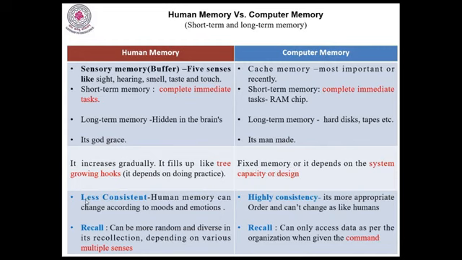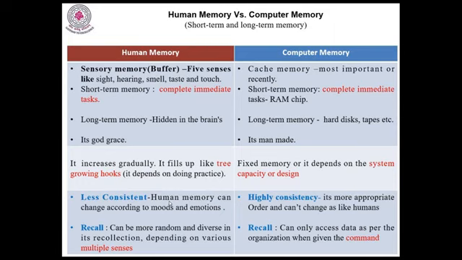So in human memory, there is less consistency. Human memory can change according to moods and emotions also. What I said yesterday, I may not share the same thing today if my mood is not good. That is the problem in human memory. Whereas in the computer, there is high consistency. It is in a proper order and can't change like humans. Once I try to access data which I stored earlier, I can access the same thing, but not like humans. Humans have less consistency.